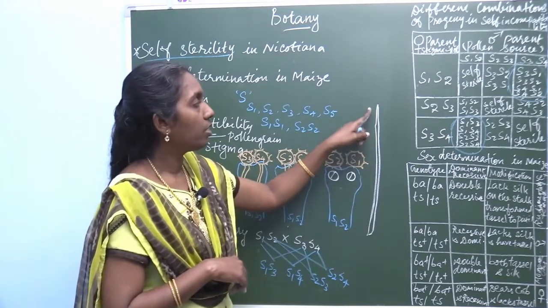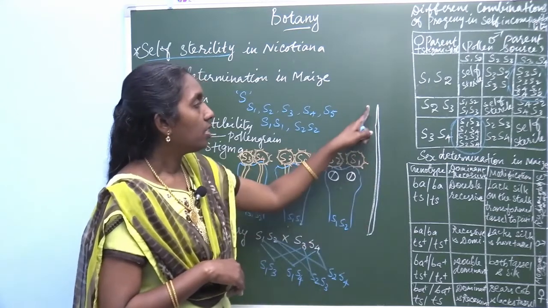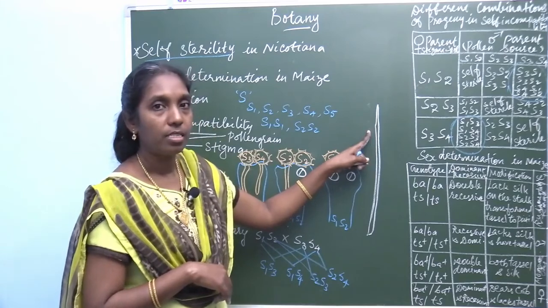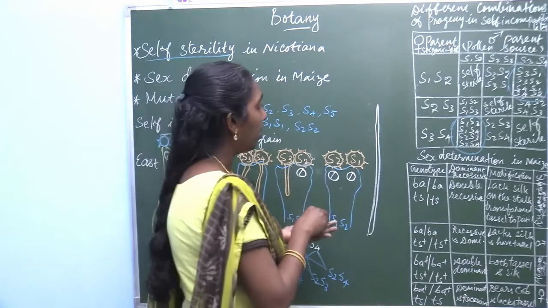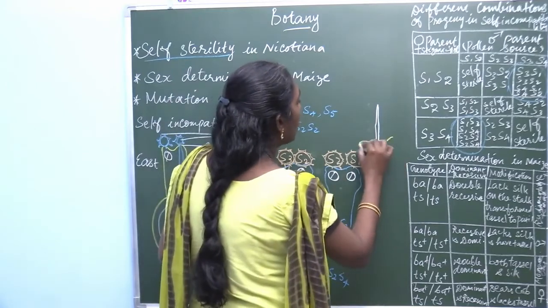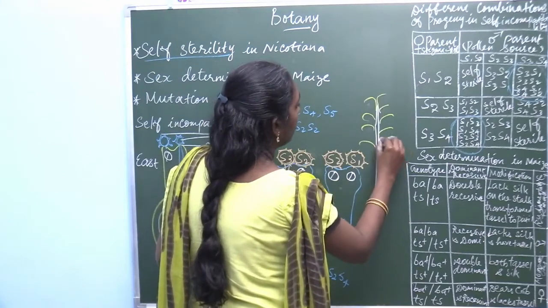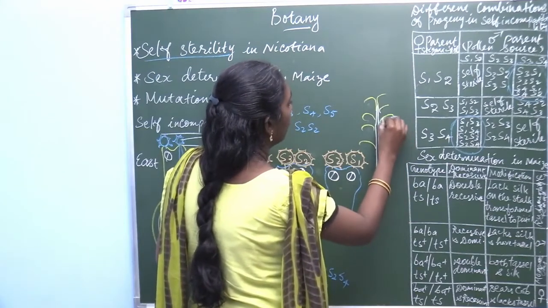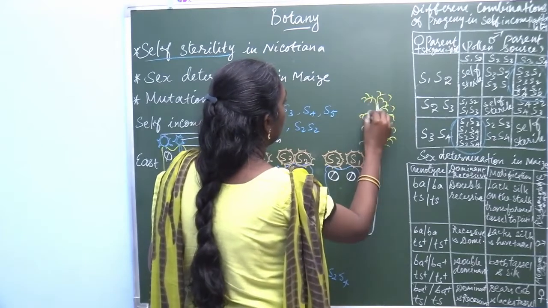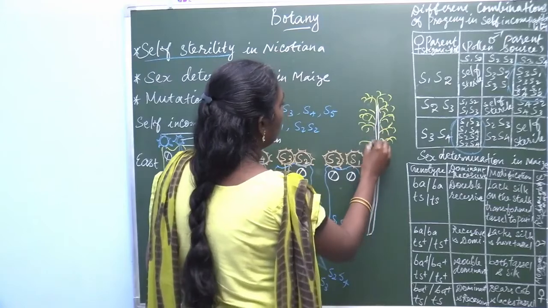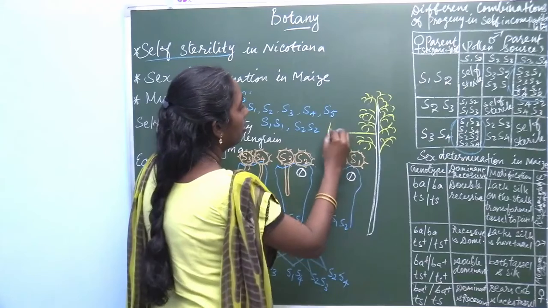The terminal region of this stalk, the shoot apices, produces the male flower, that is tassel. This is the male flower, tassel.